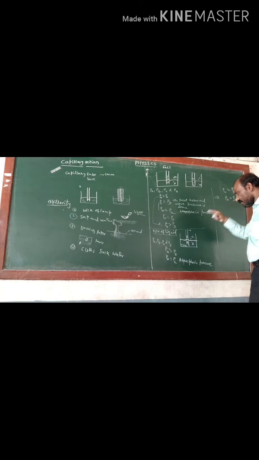Now we can substitute this here. Therefore, pressure at point D is greater than pressure at point B. So PD is greater than PB, hence the water will rise until PD is equal to PB.